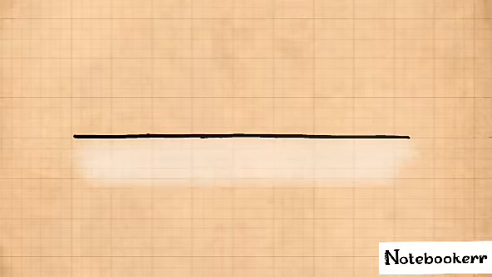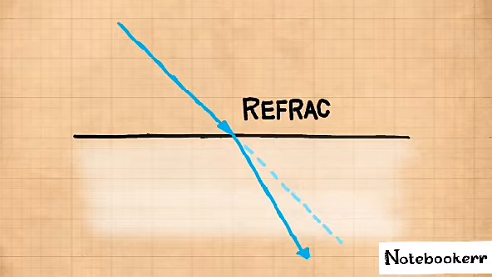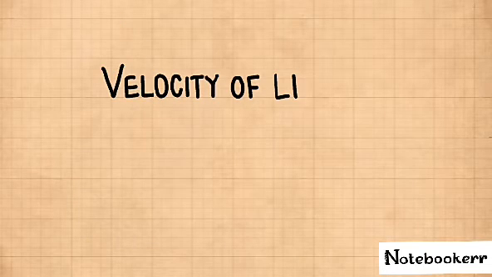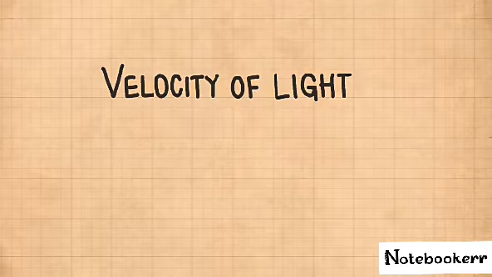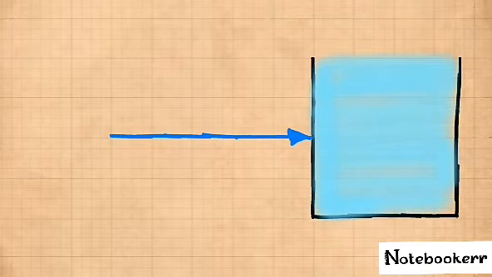Light passing from one medium to another bends or deflects from its original path. This phenomenon is called refraction of light. The change in direction is caused by the change in velocity of light in different mediums. For example, if light from vacuum enters another medium, it slows down.